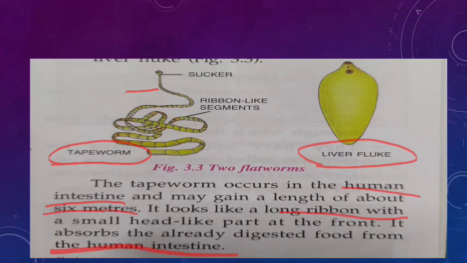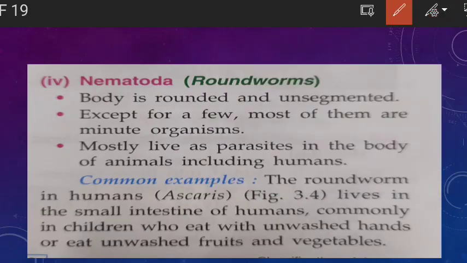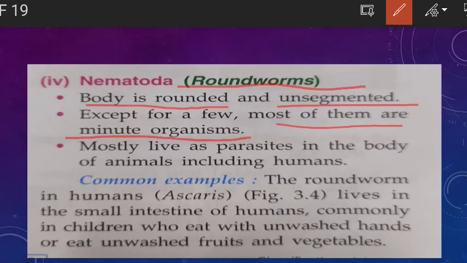Okay, now next is nematoda. Nematoda also called as what? Roundworms. So in nematoda, the body is rounded and unsegmented. Unsegmented means what? Segments are absent. Okay, except for a few. Most of them are minute organisms. Minute organisms means very, very small organisms. Okay, mostly live as parasites in the body of animals, including humans.